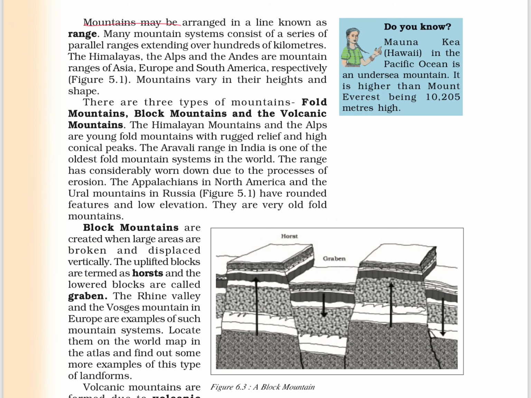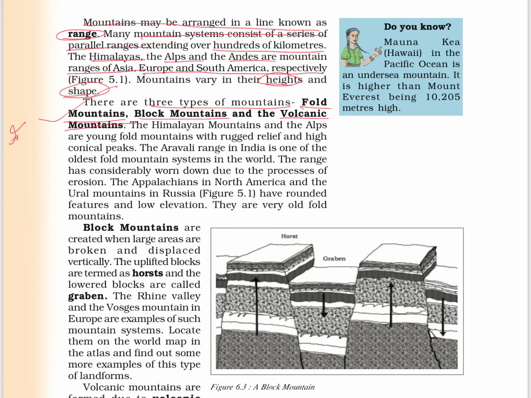Some mountains which are arranged in a line are called ranges. Many mountain systems consist of series of parallel ranges which extend over hundreds of kilometers. For example, Himalayas, Alps and Andes are the mountain ranges of Asia, Europe and South America respectively. These mountains vary in heights and shapes. So mountains can be broadly divided into three types: fold mountains, block mountains and volcanic mountains.